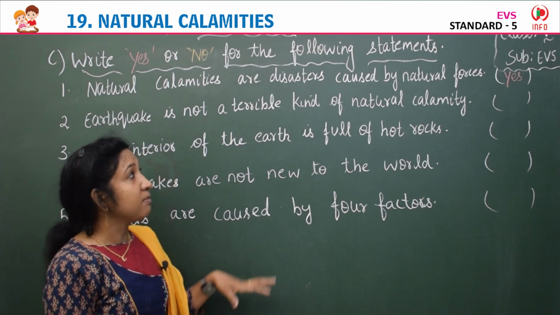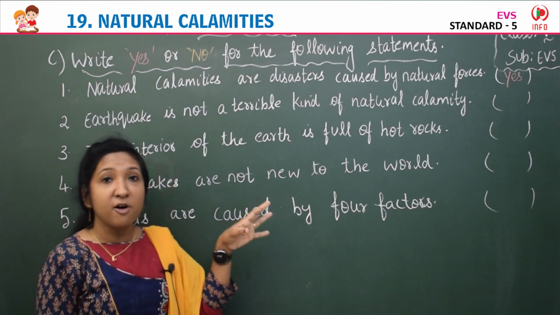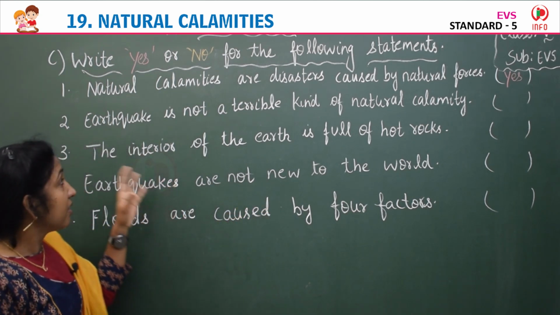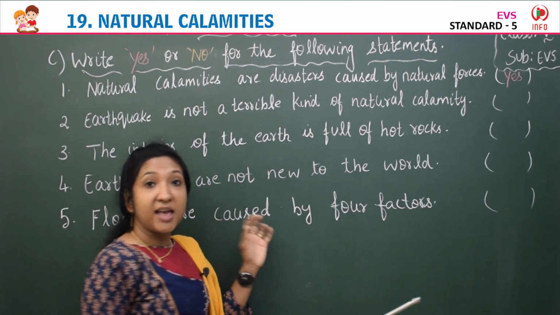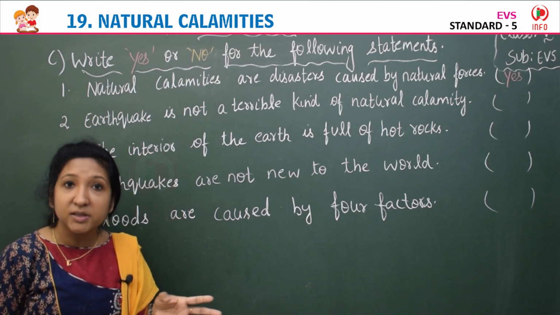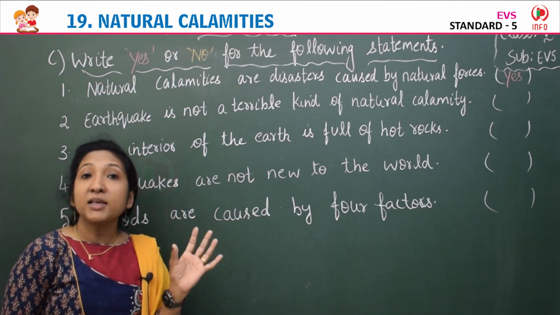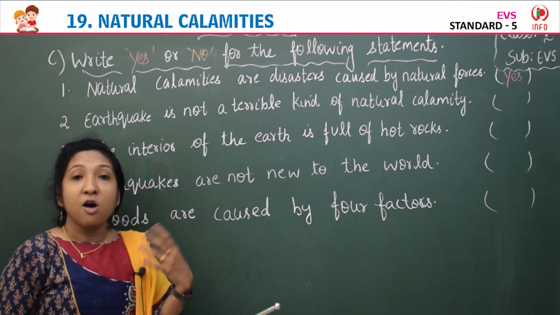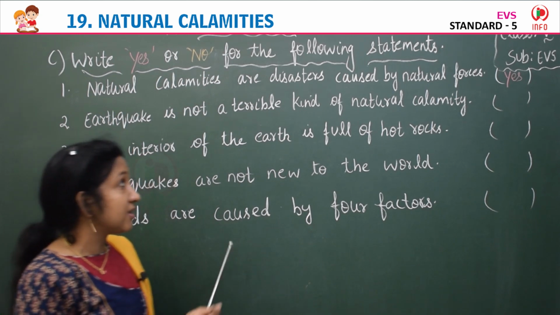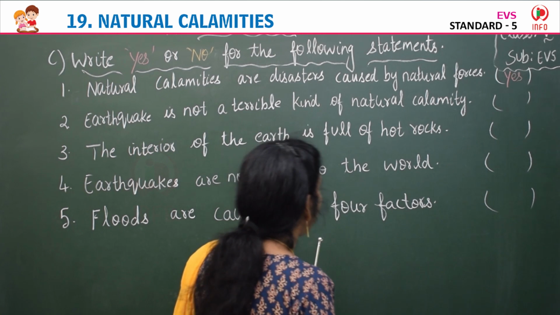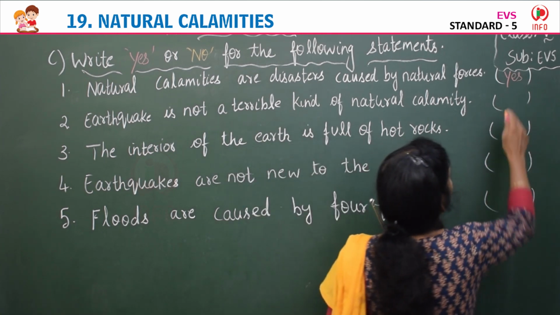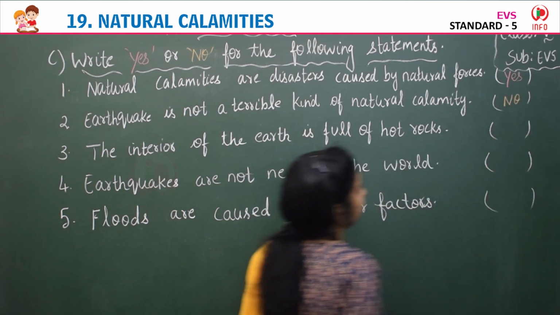Is it true or false? Actually, earthquake is a terrible kind of natural calamity, isn't it? It causes huge destruction. So the given statement is wrong, and you can write no in the brackets.